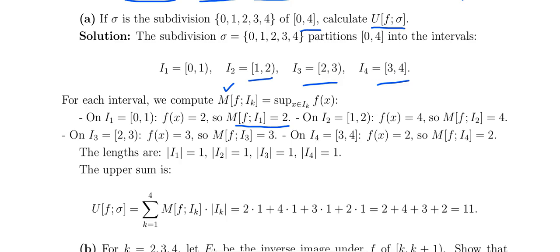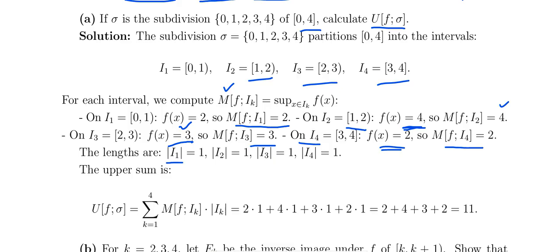On I2, that is [1, 2], the function is defined as f of x equal to 4, which is always 4. So the capital M is 4. On I3, f of x equals 3, so the capital M is 3. On I4, the capital M is 2, since f of x equal to 2 is a constant function.